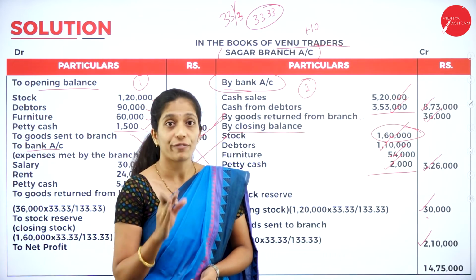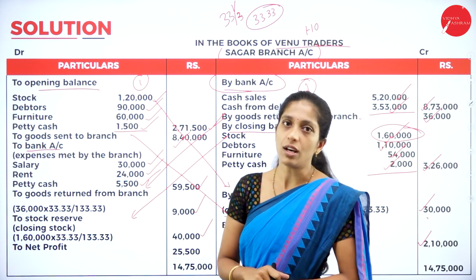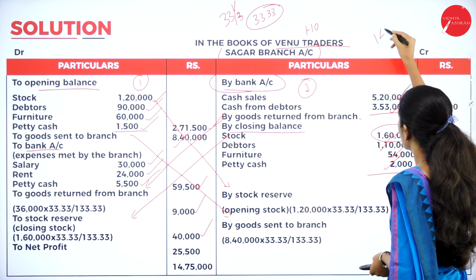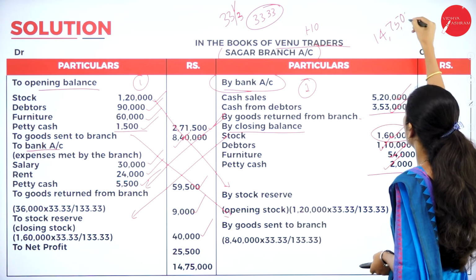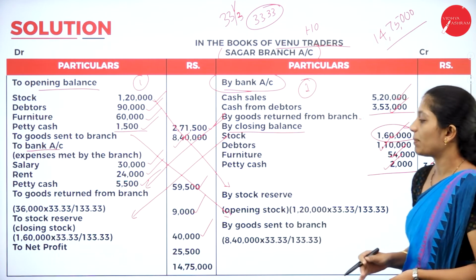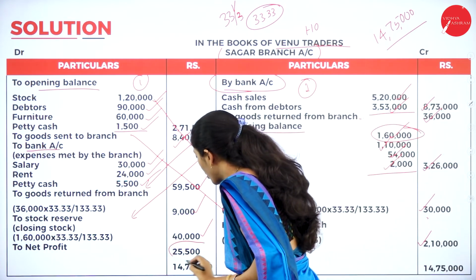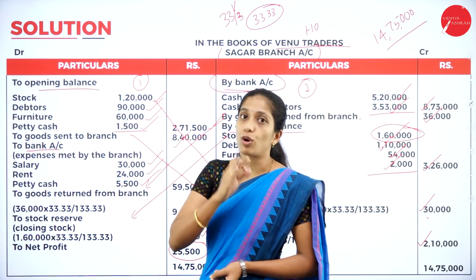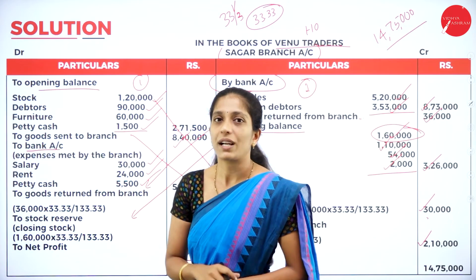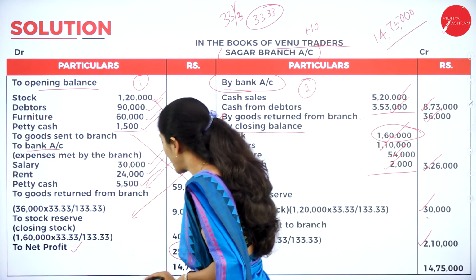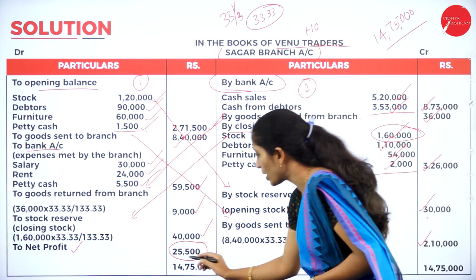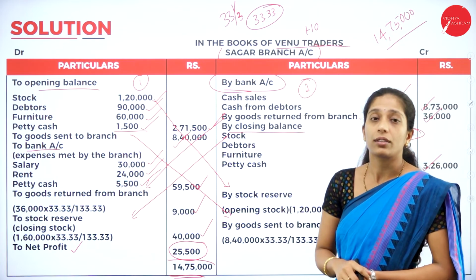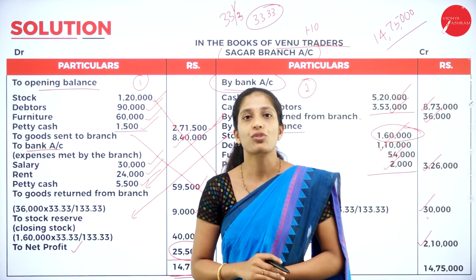the balancing figure of branch account will be either net profit or net loss. Now if you add, your credit side is more. So the total of credit side is 14,75,000. Okay. Now coming to the debit side, you will get a balancing figure of 25,500. So what it is? It is net profit. In the same way, if the debit side is more than credit side, it means net loss. But in this problem, it is net profit. So the balancing figure of 25,500 is what? It is net profit. So this is how you are going to calculate, or you are going to prepare branch account in the books of head office.